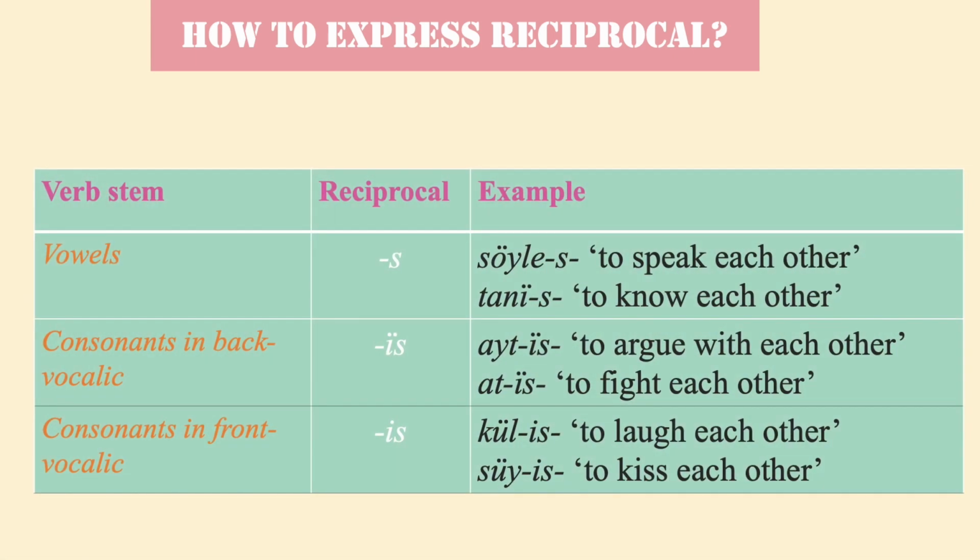The reciprocal is expressed by adding the suffixes -с, -ыс, and -іс to the verb stem. Namely, when the stem ends in a vowel, the form -с appears. Example, сөйлес, to speak to each other. Таныс, to know each other. When the verb stem ends in a consonant in back vocalic, the variant -ыс occurs. Example, айтыс, to argue with each other. Атыс, to fight with each other. When the stem ends in a consonant in front vocalic, the suffix -іс appears. Example, күліс, to laugh with each other. Сүйіс, to kiss each other.